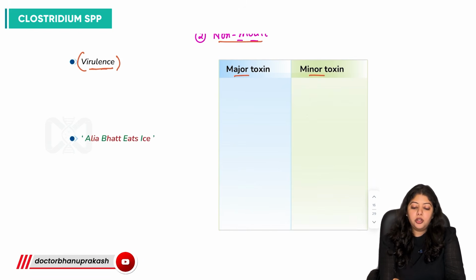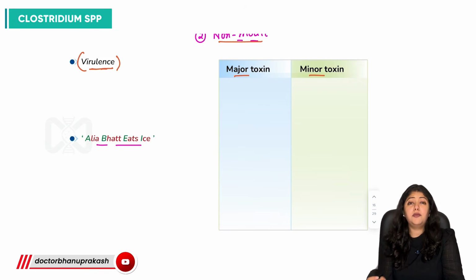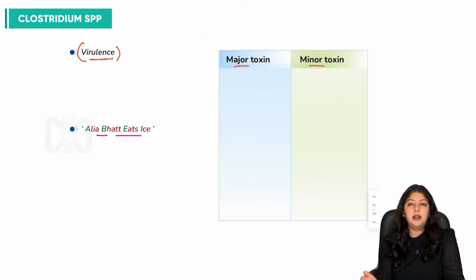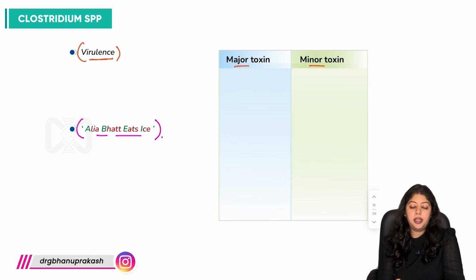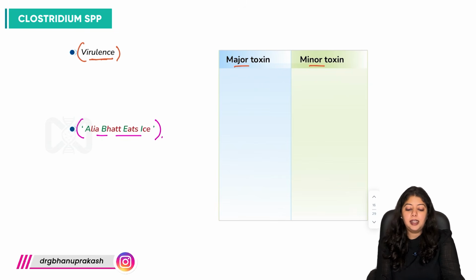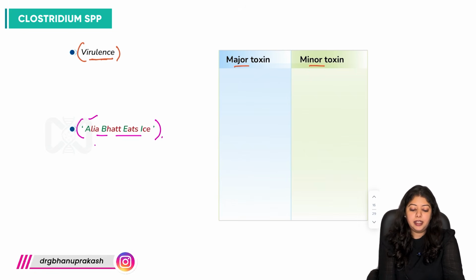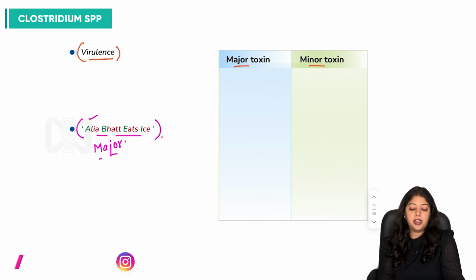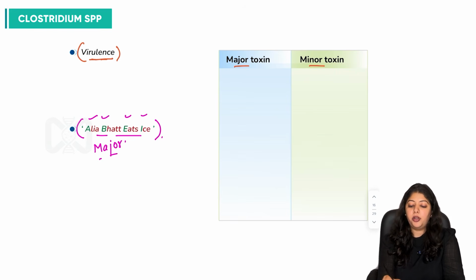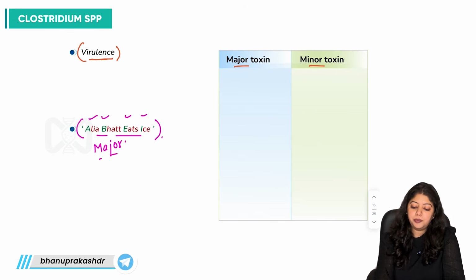So what are the major toxins? We must know that there are certain 4 major toxins which are associated, and then we have minor toxins. So what are the major toxins? We can learn them with the help of a mnemonic, that is Alia Bhatt eats ice. Alia Bhatt is a major actress, right? She's a major actress and she eats ice. So ABEI. So what are the major toxins? We have ABEI,